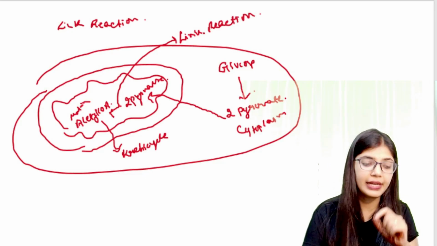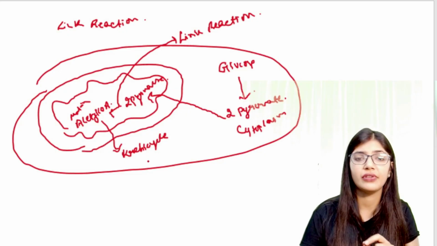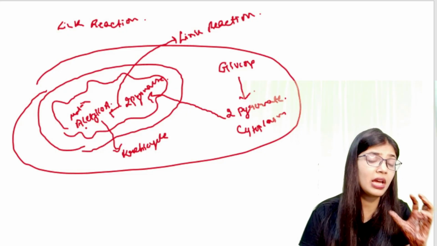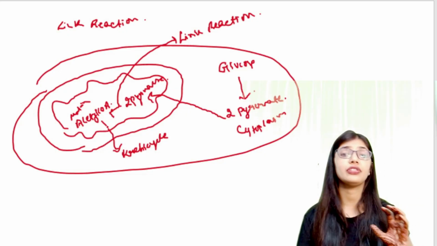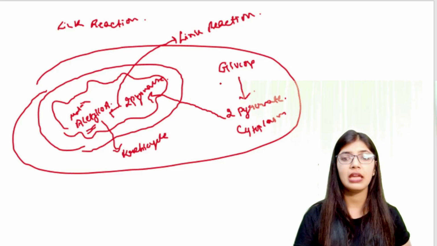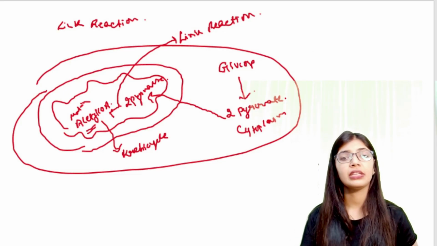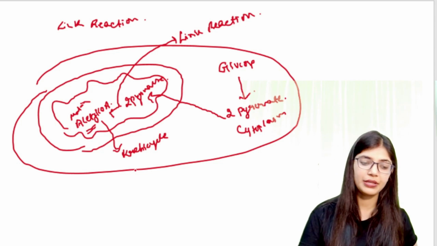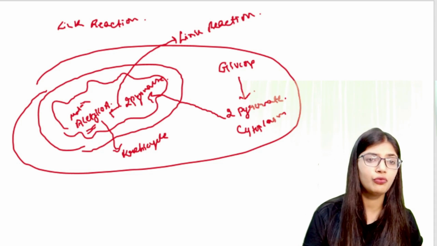It takes place inside the matrix, and its end product, acetyl coenzyme A, is responsible for the Krebs cycle to take place. Now we will see how this takes place, what the components are, and what byproducts are formed during these steps.